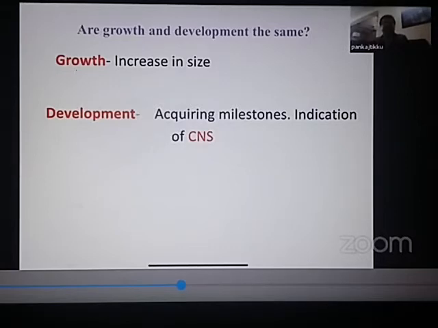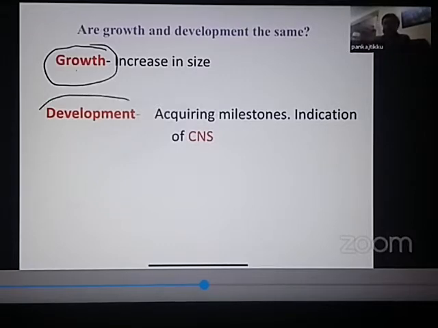When we were born, we were around 50 centimeters in length. What was the length when we were born? The length at birth is 50 centimeters. Now today we have a height which is almost around 160, 170 centimeters. So how did that increase occur? That increase occurred because of two reasons. The first reason was the cells in our body multiply. Then the cells also increase in size. So what is basically growth? Growth is primarily an increase in the size of an individual.